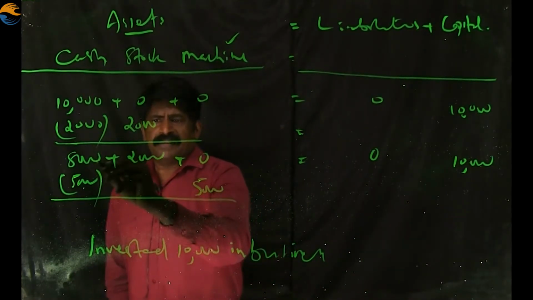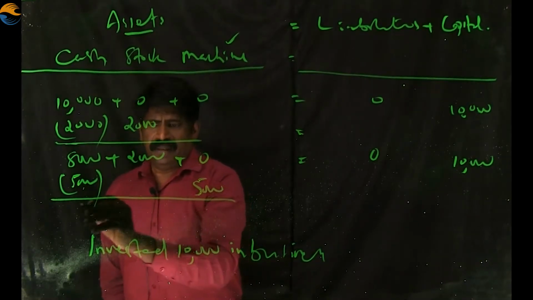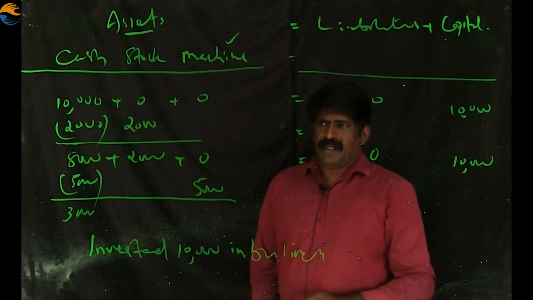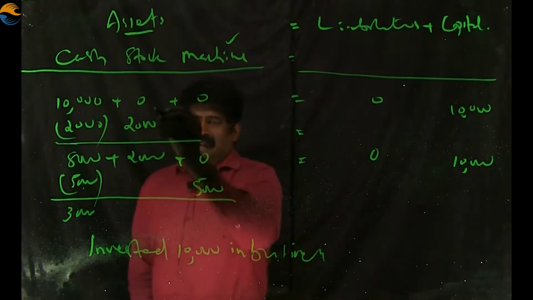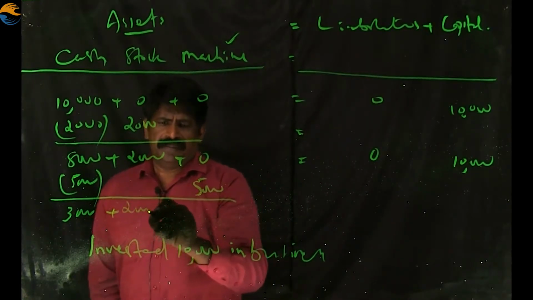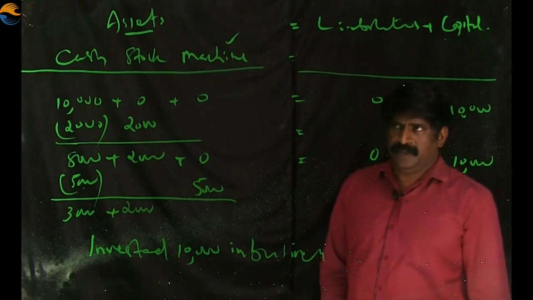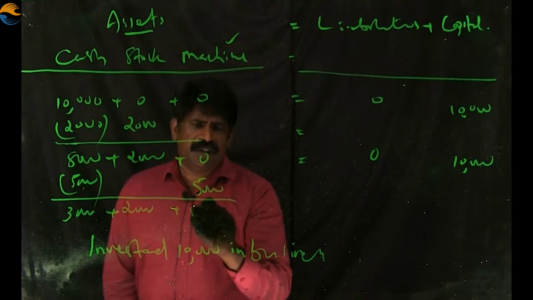Now we can check what happens. The cash balance was 8,000. Out of this 8,000, 5,000 was spent. So now it will be only 3,000. The cash balance reduces to 3,000. Nothing happens to stock. It was there. It is not changing. The machine, a new asset, comes into the business.